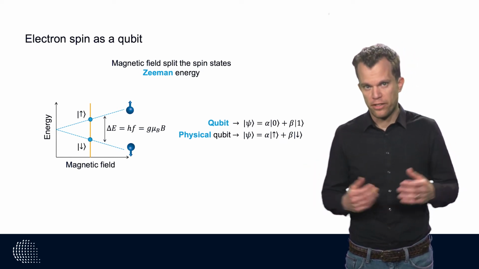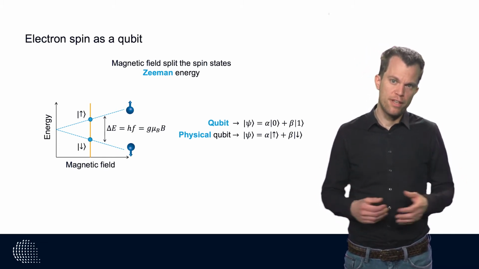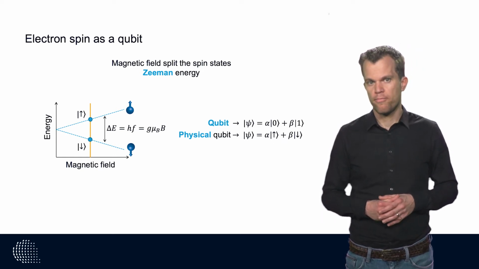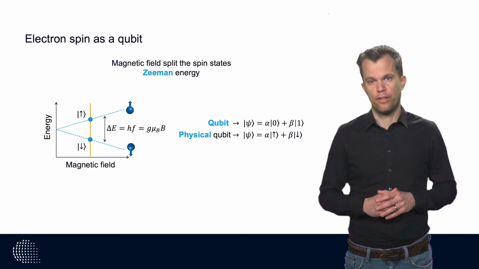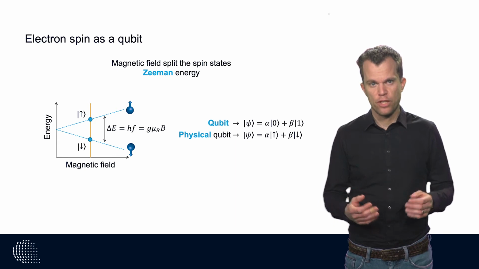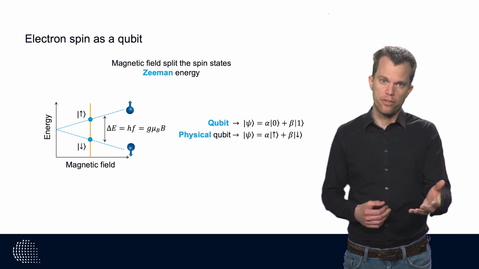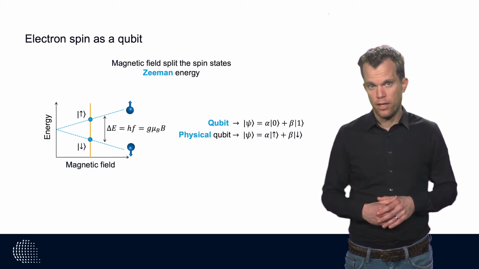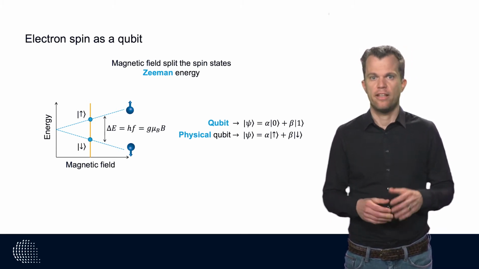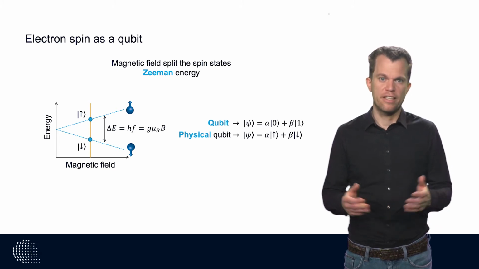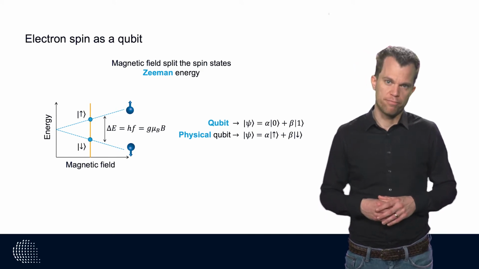Note that from a physics perspective, we define the lowest energy state as the spin down state, while in information theory, this state is labeled as the state 1. These definite states are the classical states. But a qubit can also be in a superposition of these basis states. Now, regarding the physical qubit, this corresponds to the electron spin being in a superposition of spin up and spin down. Note that this is not just a combination of the two, like a needle that's pointing in some direction. It can really be in a quantum mechanical superposition.